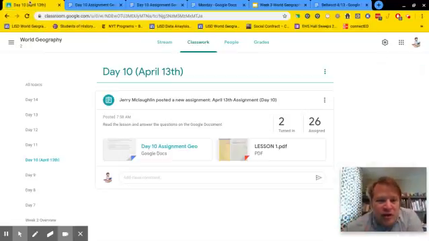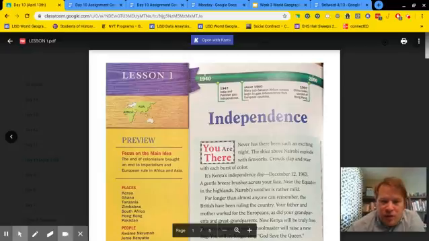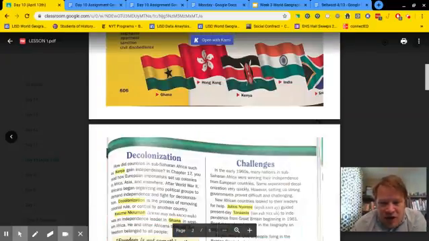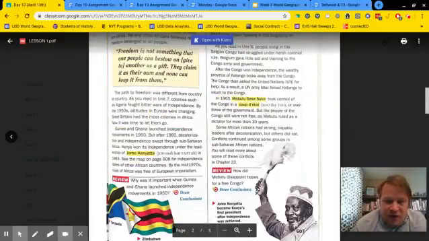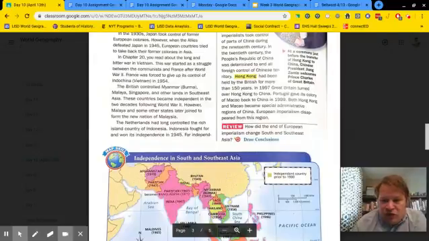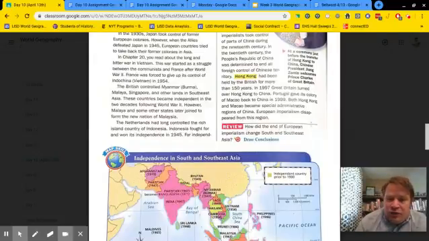Now, to be completely honest with you, I took those questions directly from what you were reading, where I sent you images out of a textbook, and it has them highlighted, and you see questions right below. So if you find the questions, like there's one of them, how did the end of European imperialism change South and Southeast Asia?